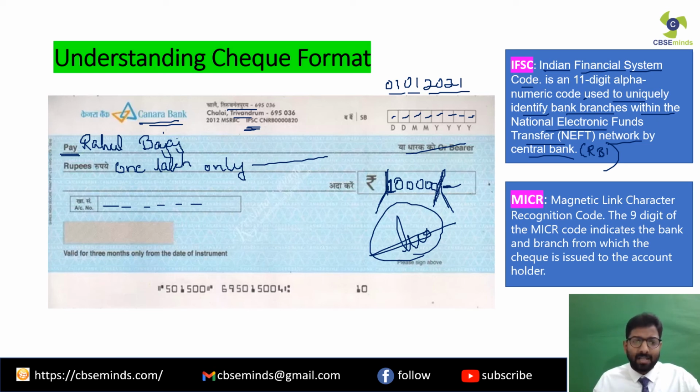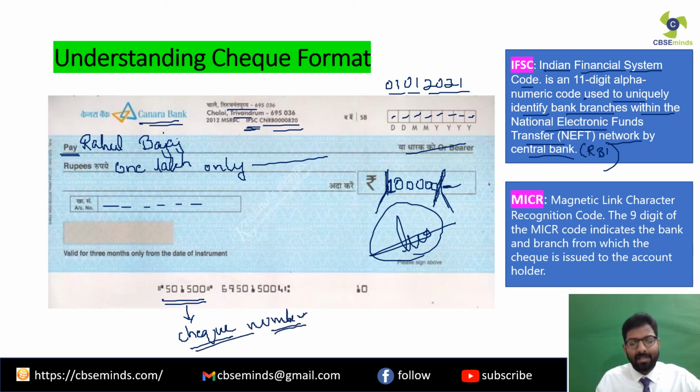So your IFSC is mentioned over here. Then coming to the bottom of the check leaflet, now you can see numbers over here. Now this is the number of the check. This is the check number. This is the check number.